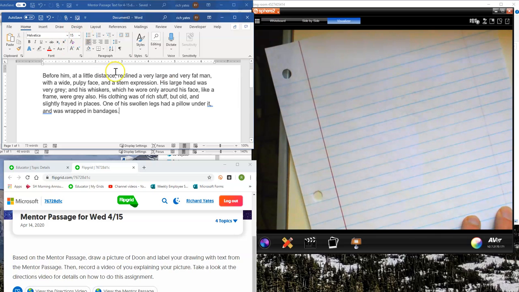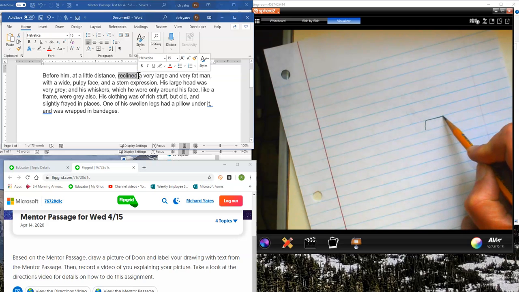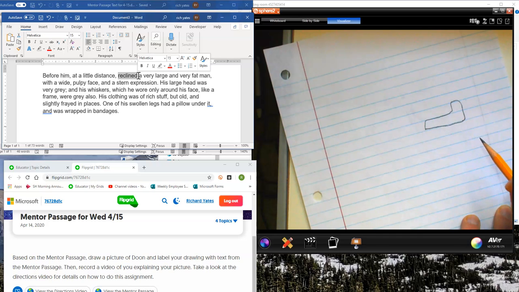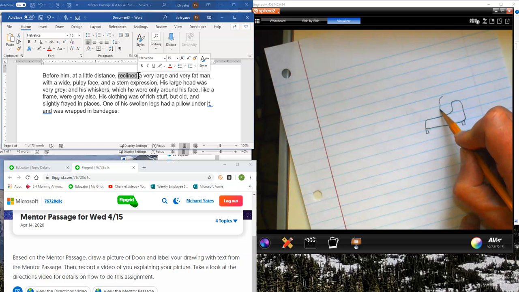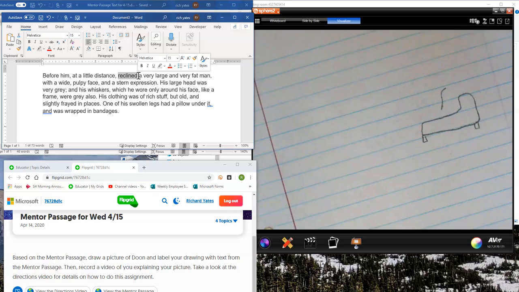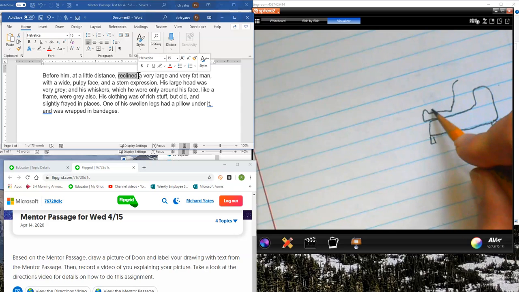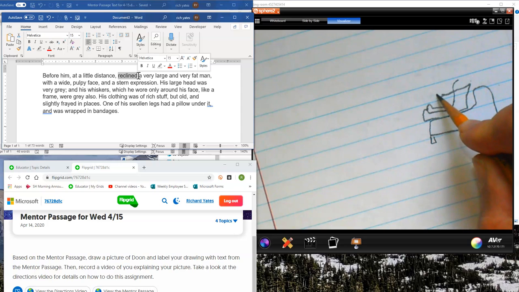So it says here the word reclined. I noticed that word, so I know someone's probably going to be sitting, maybe on a royal couch of some sort. Maybe he was just sitting there, and I'll show him. And it says a very large and fat man, so I'm going to draw a big guy. Maybe I'll zoom in here so you can see what I'm doing. I'll draw him reclining right here, and maybe I'll have an arm here so it doesn't look too weird.